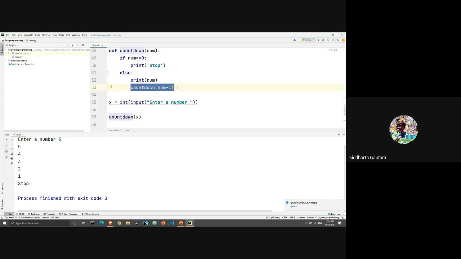So when we call the function using 5, first we print 5, and then we call that function again using the value of 4, which means we are going to print 4. Then we call it again using the value of 3, which means we will print 3, and then it will call itself again for the value of 2, it will print 2, then it will call itself for the value of 1, and then it will print 1. And then it will call itself for the value of 0. And when it calls itself for the value of 0, instead of printing 0, it is going to print stop. Why? Because the value of num has now changed into 0. So this is when we meet our exit statement.